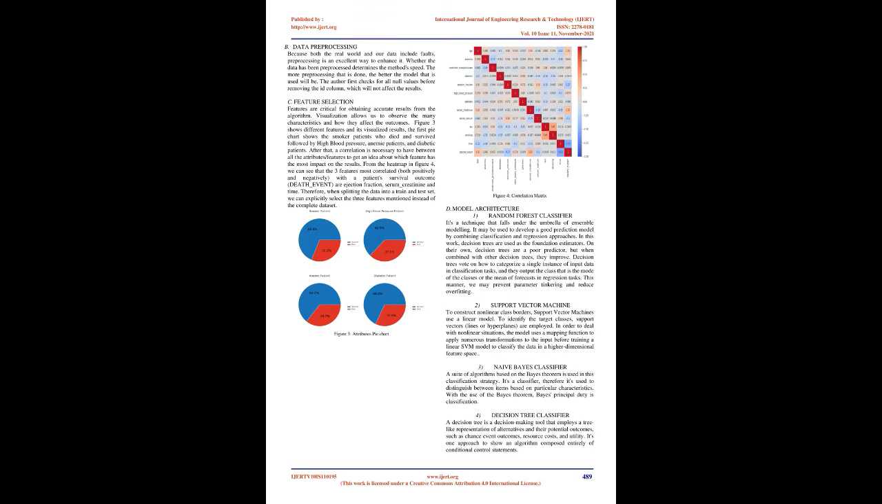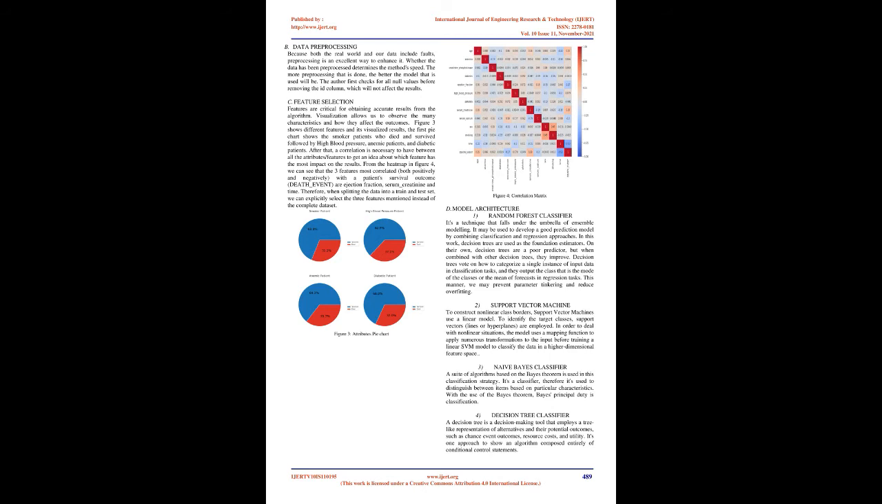D. Model Architecture. 1. Random forest classifier. It's a technique that falls under the umbrella of ensemble modeling. It may be used to develop a good prediction model by combining classification and regression approaches. In this work, decision trees are used as the foundation estimators. On their own, decision trees are a poor predictor, but when combined with other decision trees, they improve.